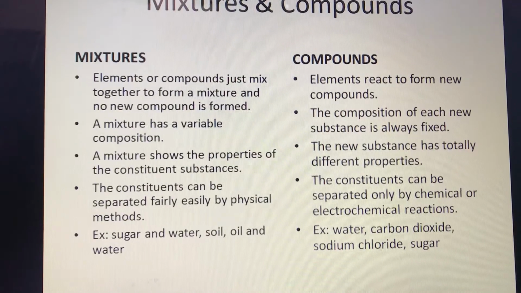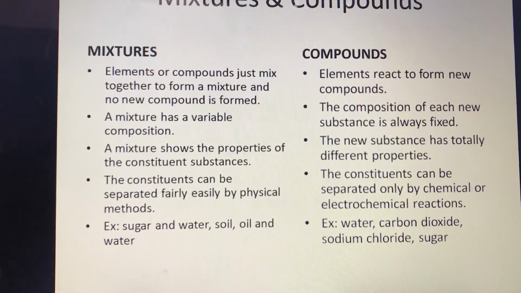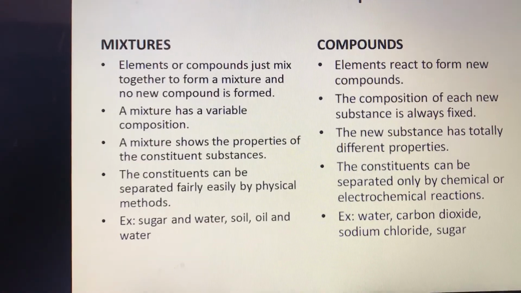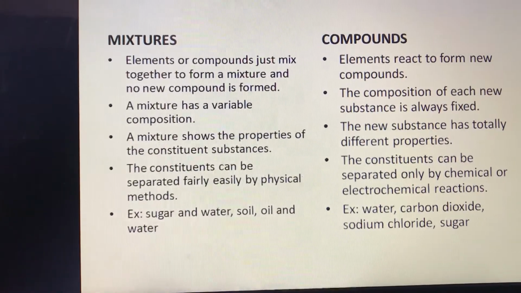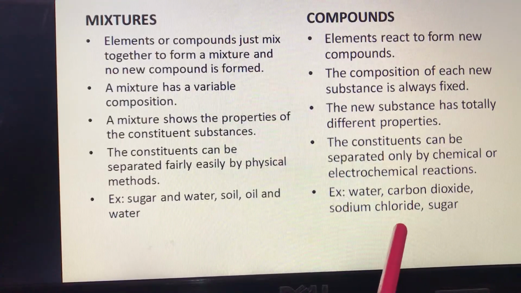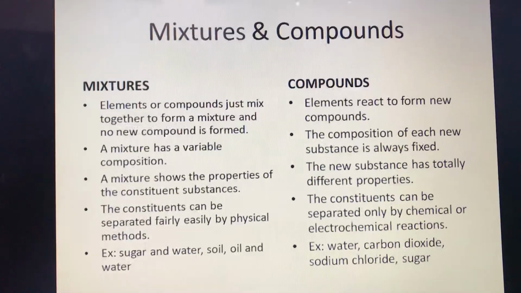So the composition always remains the same, and the properties of both hydrogen and oxygen cannot be seen in water. Okay, both are gases, whereas water is a liquid. Then carbon dioxide, sodium chloride, sugar, they are all examples of compounds.